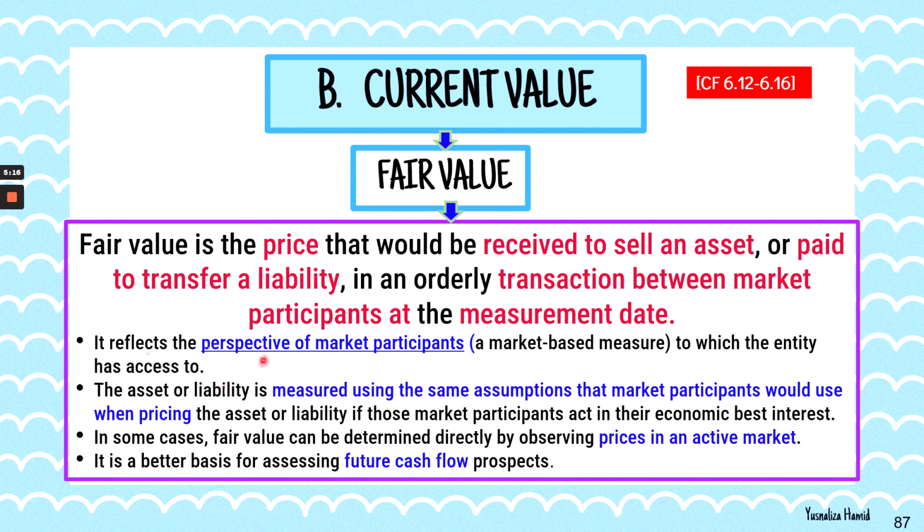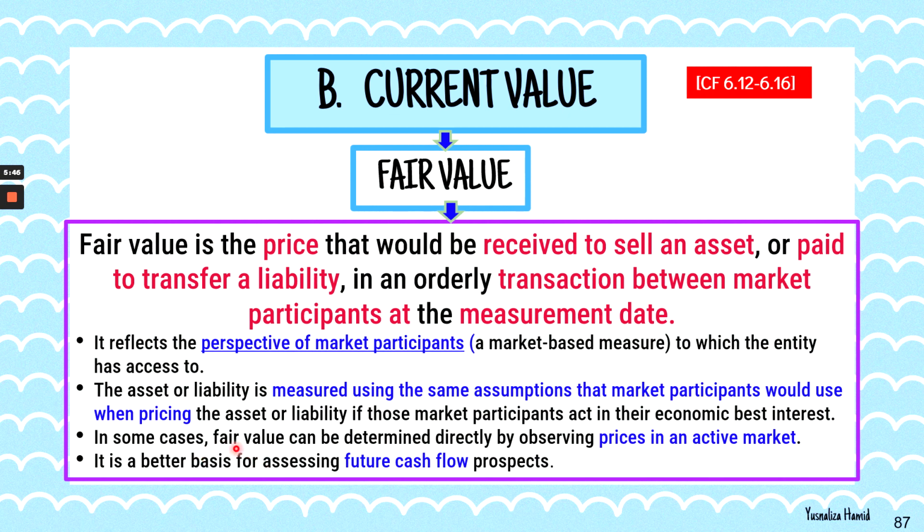So it will reflect the perspective of market participants, and thus it is a market-based measure to which the entity has access to. So market price is available actively in certain cases. The asset and liability is measured using the same assumption that market participants would use when pricing the asset or liability, if those market participants act in their economic best interest.